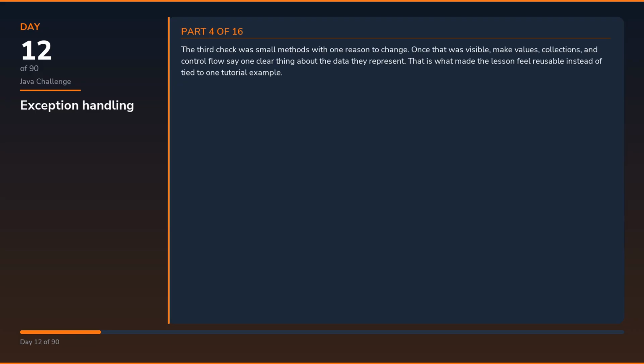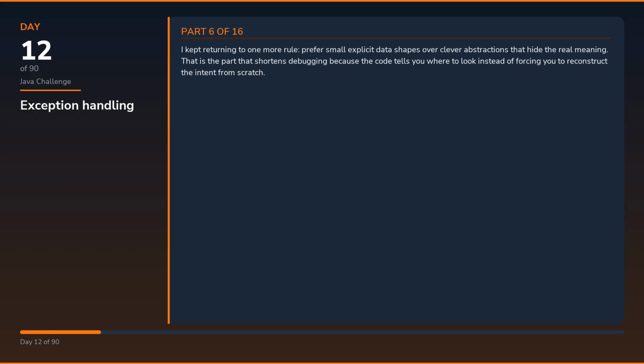The third check was small methods with one reason to change. Once that was visible, values, collections, and control flow say one clear thing about the data they represent. That is what made the lesson feel reusable instead of tied to one tutorial example. The implementation only started to feel solid once I used control flow and method choices to make valid transitions obvious. In Java, that usually means the types, services, and framework wiring all need to agree about who owns each decision.